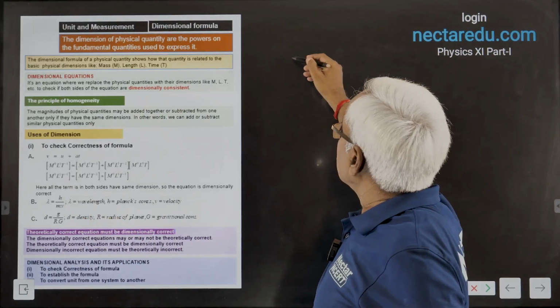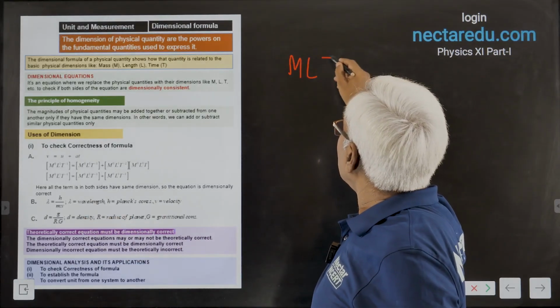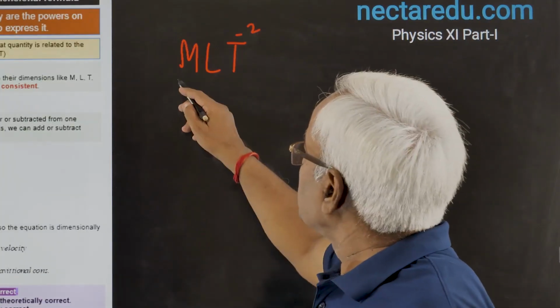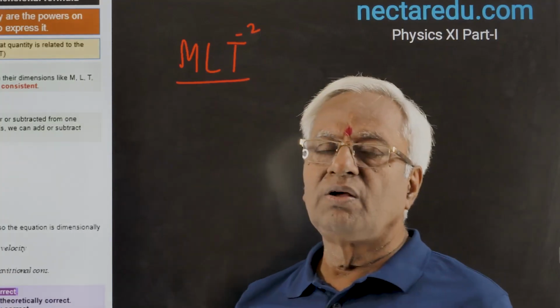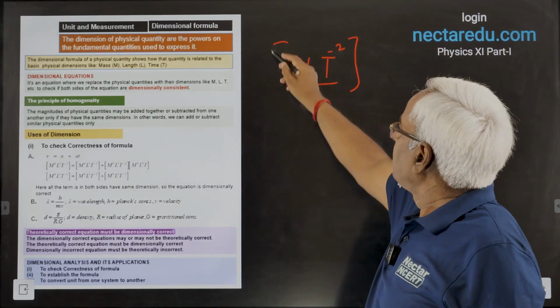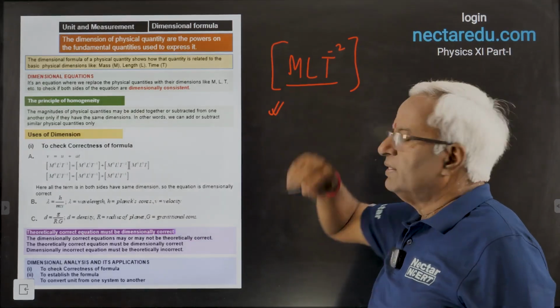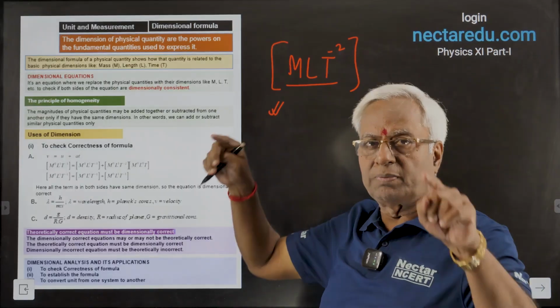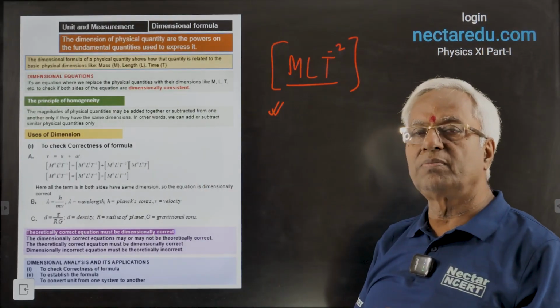Write the dimension of force. If you write it this way, it is called the dimensional formula. You put this within a rectangular bracket; without the bracket it is known as its dimensional form, and when you put the bracket, it is called the dimensional formula.